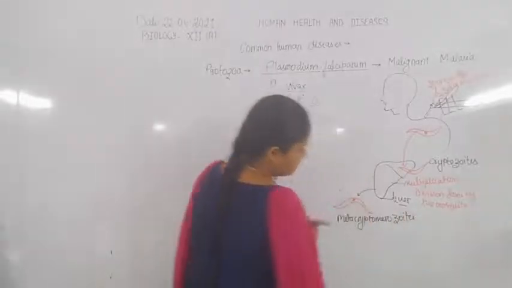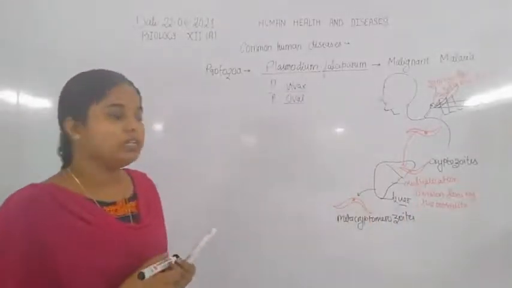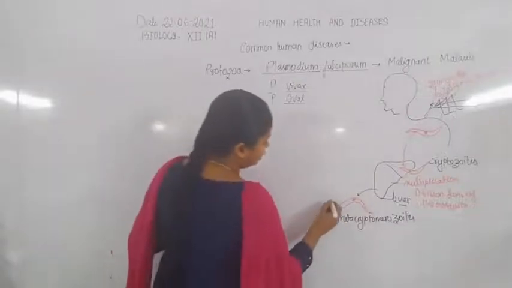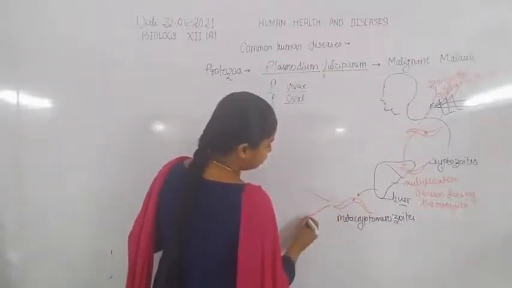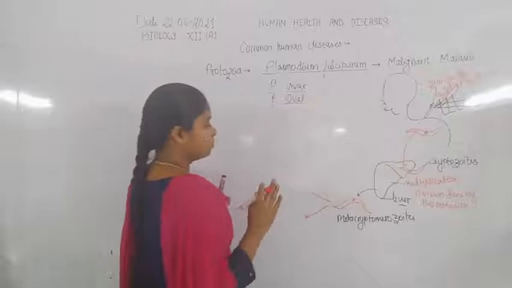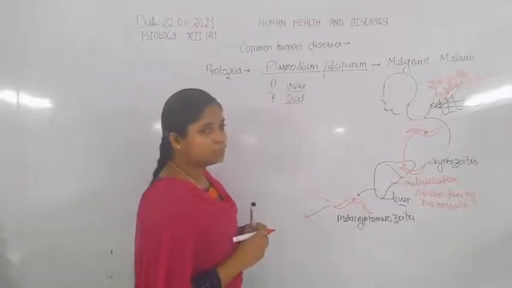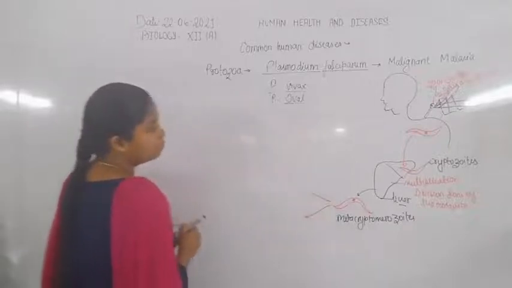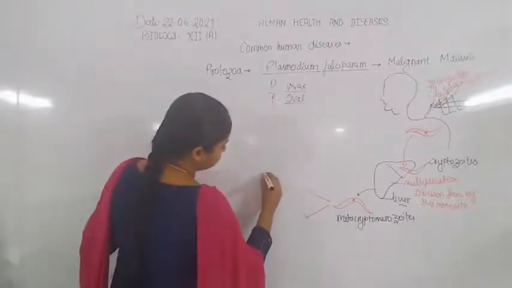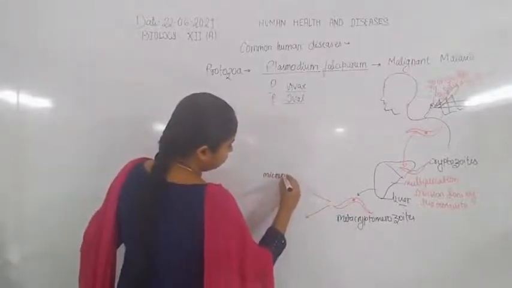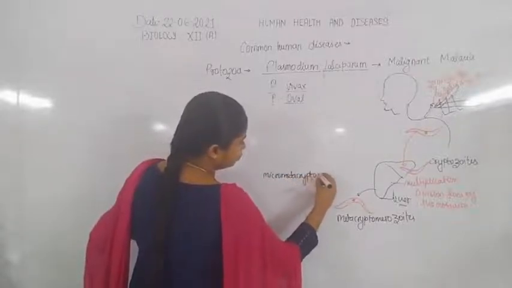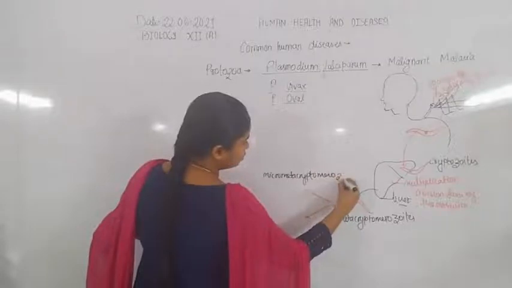Metacryptomerozoites. These metacryptomerozoites release in the blood and they convert into the macro metacryptomerozoites, and converted into the micro metacryptomerozoites.